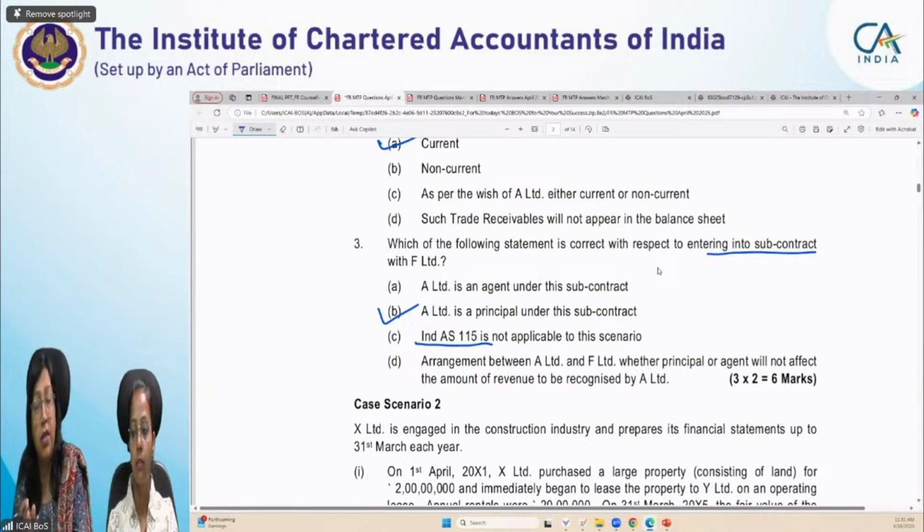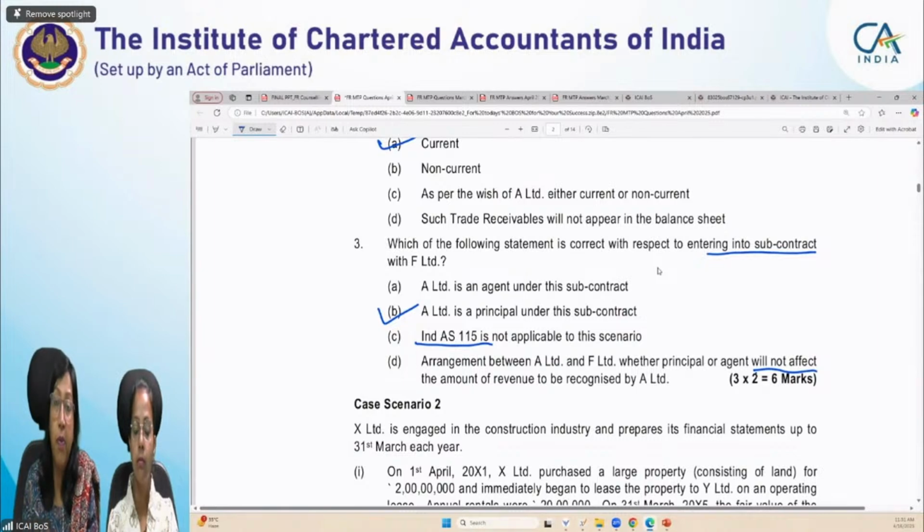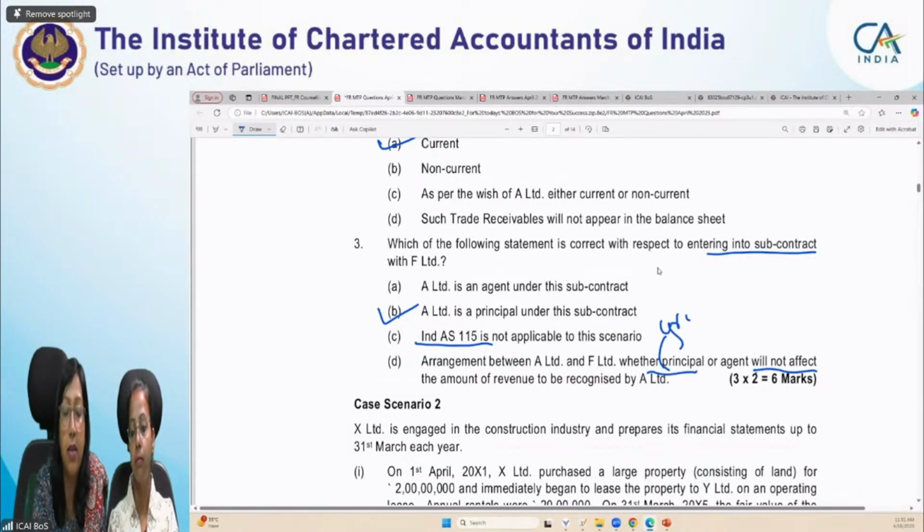Why is this statement mentioned, and why is the statement wrong? Why are we saying it will not affect? No, that is not the case. Ind AS 115 will be applicable here, and why is it important to identify this? Why is it important to bifurcate principal and agent? The reason is that this segregation will help in recognizing the amount of revenue. If you are an agent, revenue recognition will be different; if you are a principal, revenue recognition will be different. In case of a principal, you recognize gross revenue, meaning whatever the customer has paid, you recognize the entire value. Okay. And in case of an agent, you recognize only the commission fee.